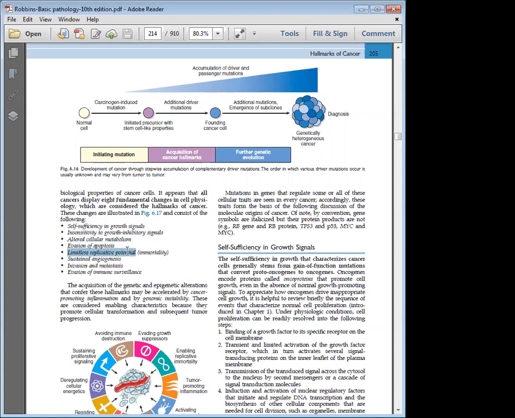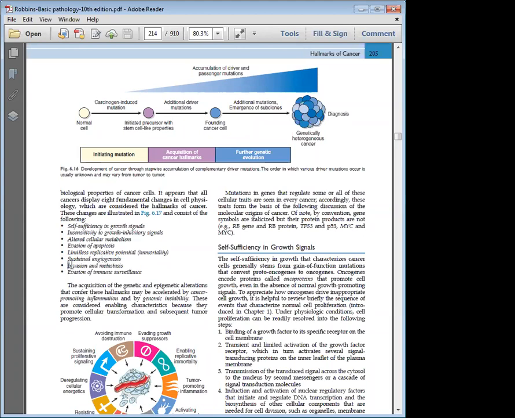Then the tumor cell also has immortality. The cell does not die at all. It keeps on multiplying as long as it is alive. So this is the next hallmark of cancer, which is limitless replication. Then you also know that a tumor cannot survive without nutrition. So the tumor cell will secrete factors that create new blood vessels to supply the growing tumor. It is called neoangiogenesis, the formation of new blood vessels.